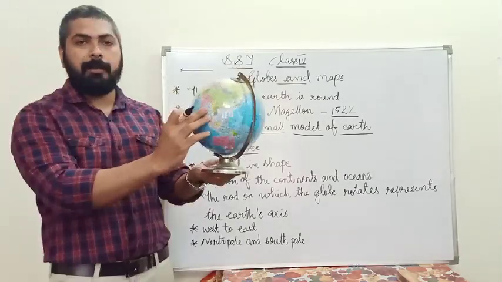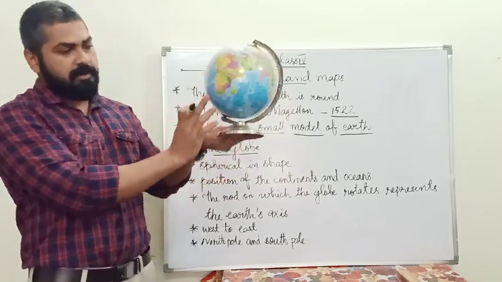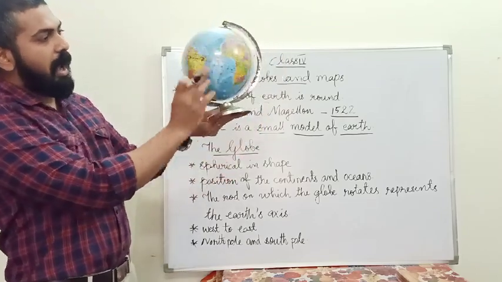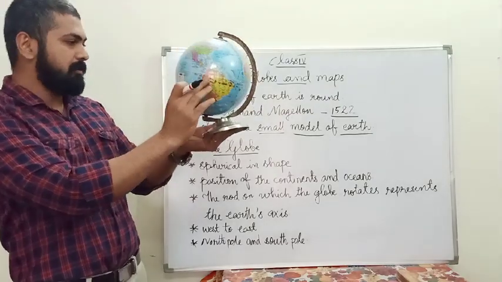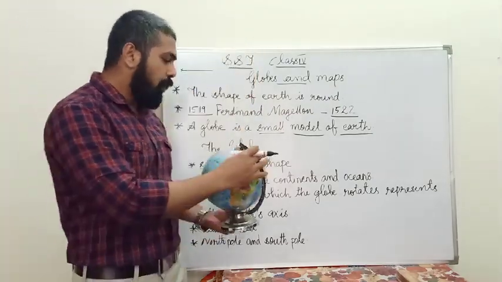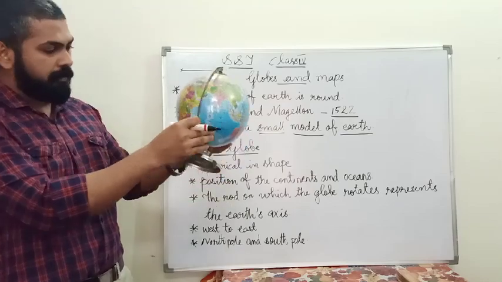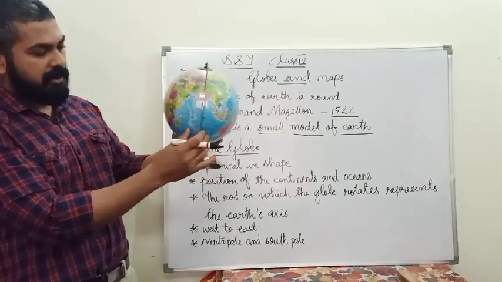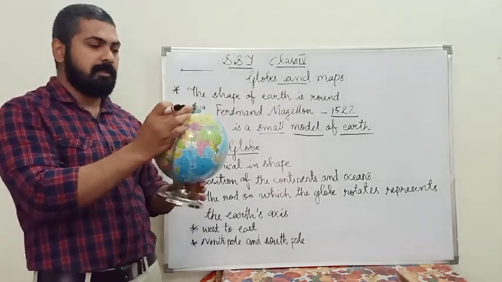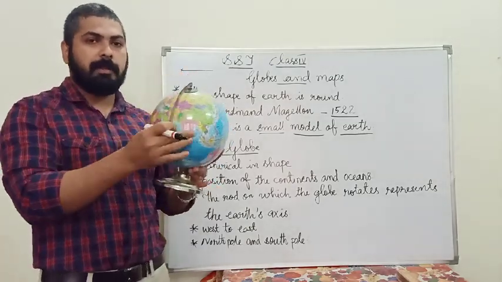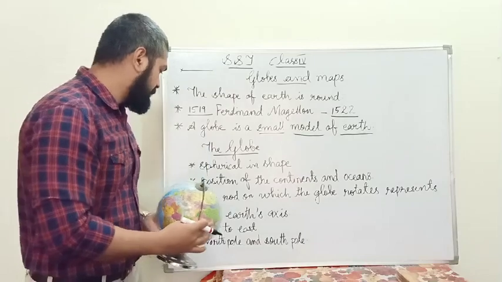And it shows the oceans and the continents separately, accurately. And the rod which is in the globe, this one, it rotates. This rod represents the earth's axis.